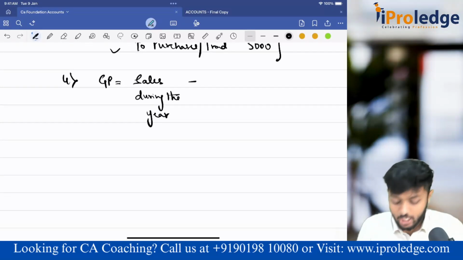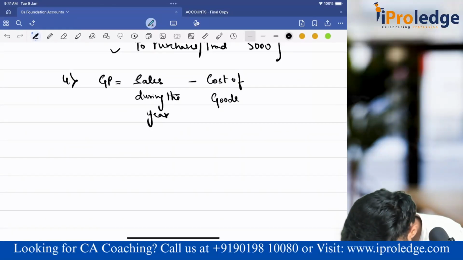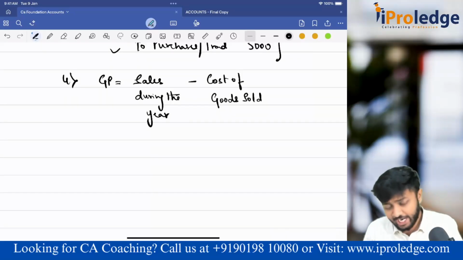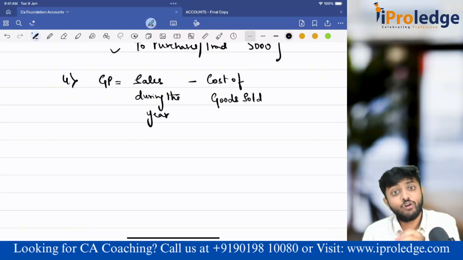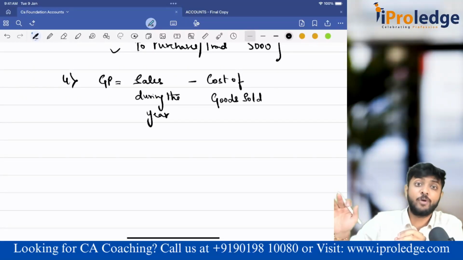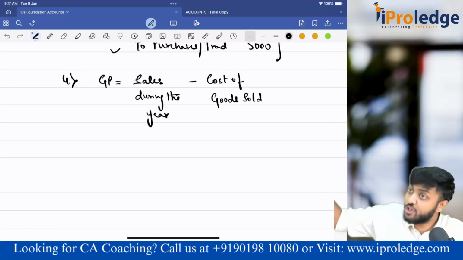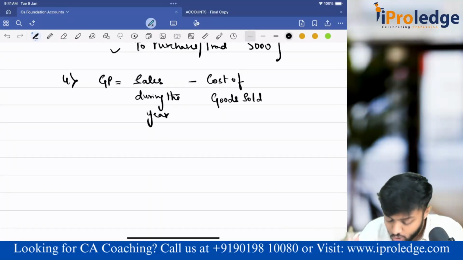Here also I'll take not the whole purchases, but cost of goods sold only. If I've sold 10 units, I'll take cost of 10 units. If I've sold 5 units, I'll take cost of 5 units. That's all. If I've sold 5 units, I'll not take cost of 10 units because that is not in compliance with the matching concept. Just because you have purchased 10 units in the year, you cannot take 10. You have to take only cost of those goods which are sold.